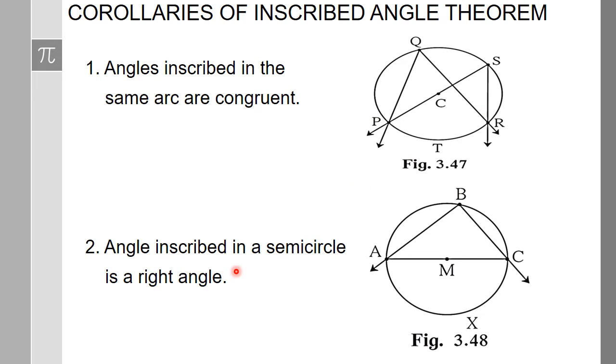Next, an angle inscribed in a semicircle is a right angle. When an angle is inscribed in a semicircle, the intercepted arc is also a semicircle. So angle ABC is half of the measure of arc AXC, and the measure of arc AXC, which is the half circle or semicircle, is 180 degrees. Half of 180 degrees is 90 degrees, and hence angle ABC is a right angle. Both are very simple corollaries with a two or three line proof, directly applying the inscribed angle theorem.